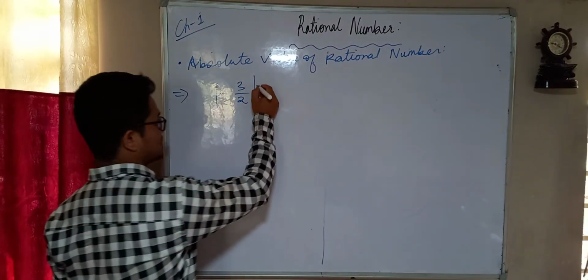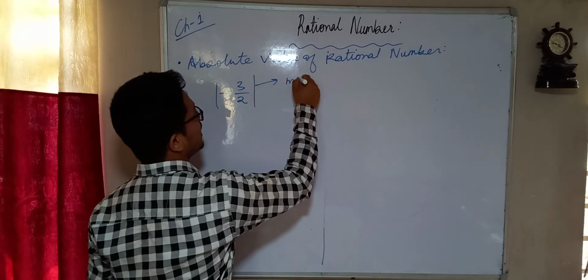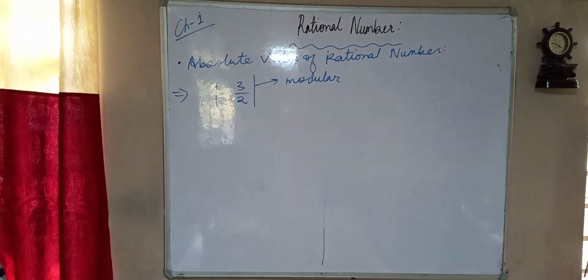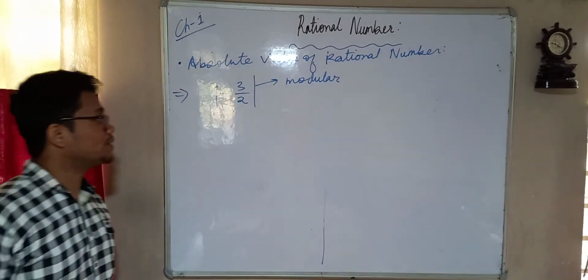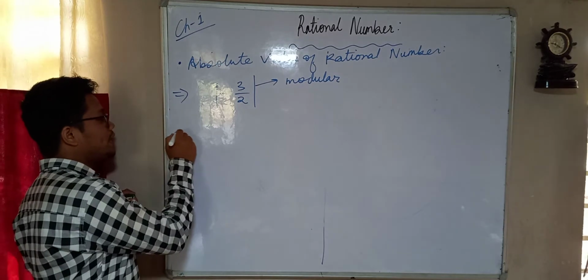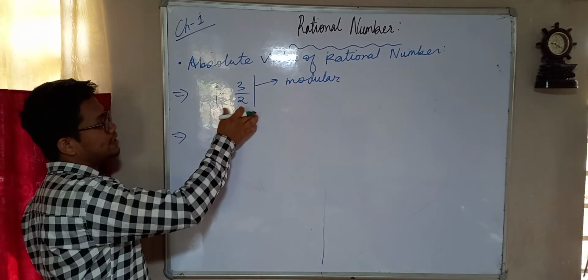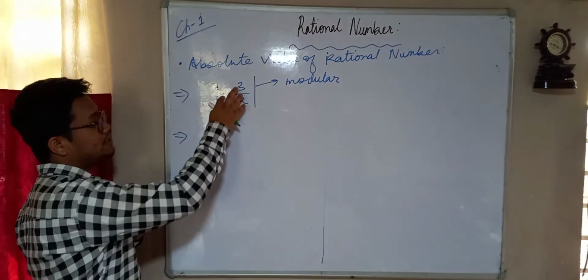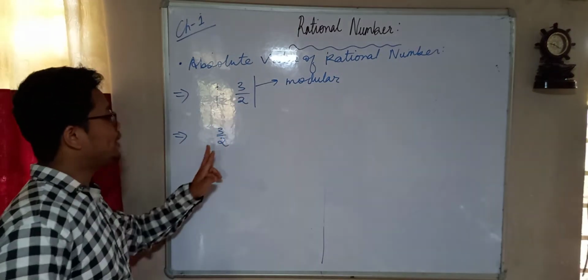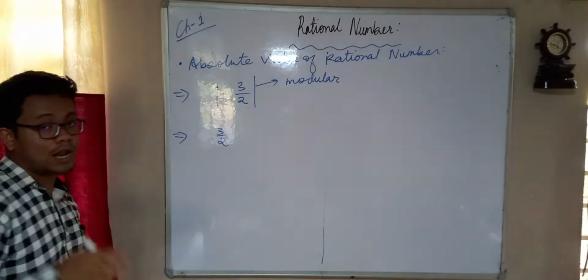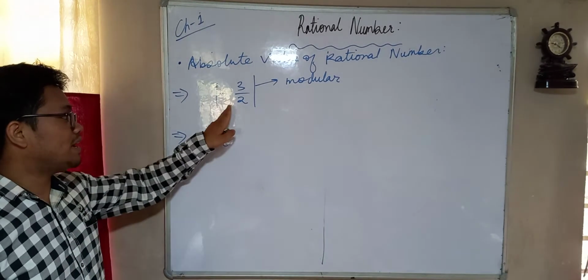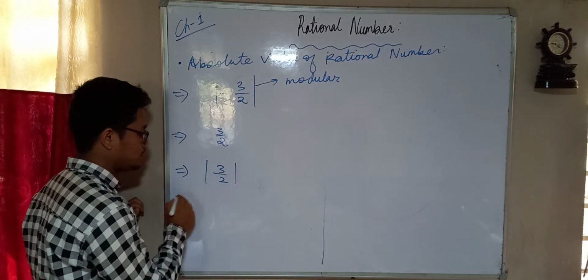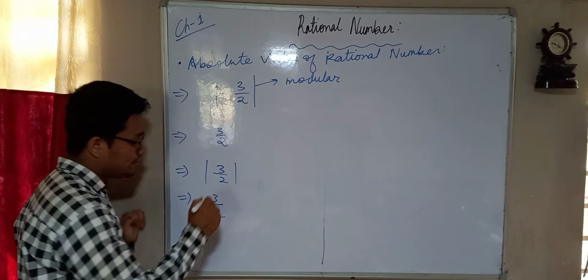I guess you have seen this kind of sign before. This is called the modular sign, or mod, as some people call it in short form. Now the function of this modular sign is to make this 3 by 2 into its absolute value. This is a negative value, so you have to bring it into its positive value. Now you might be wondering, if a negative value turns into positive, then what is the absolute value of a positive number? It is a very simple answer, which is positive only.